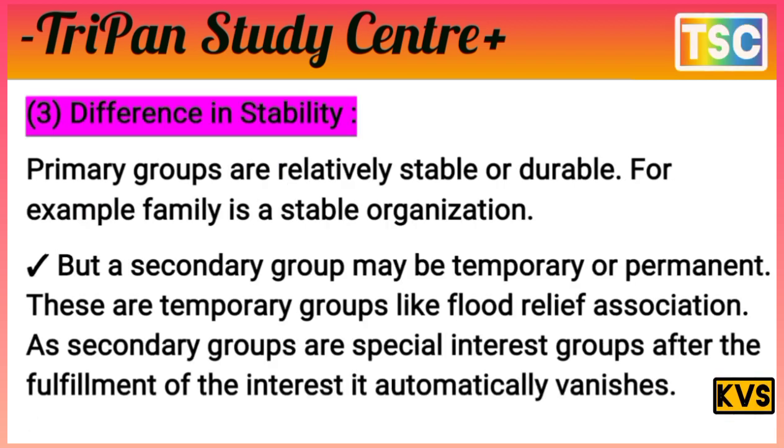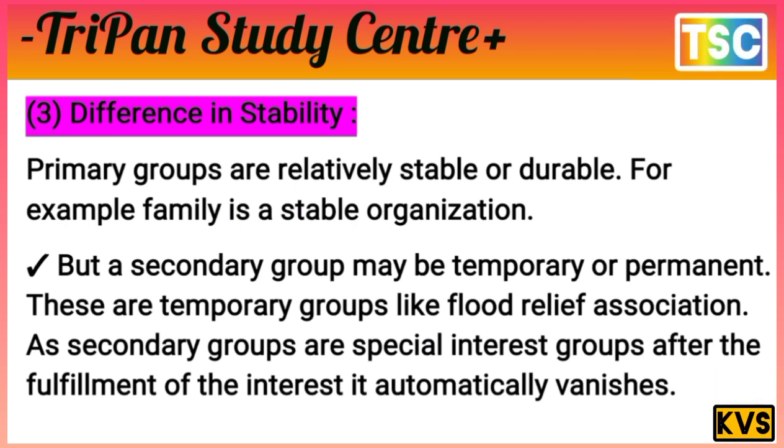Difference in stability. Primary groups are relatively stable or durable. For example, the family is a stable organization. The primary group is the most important example of stability.